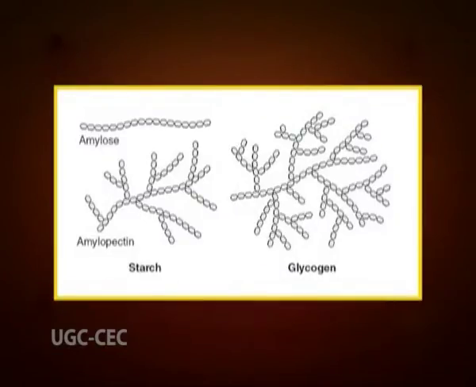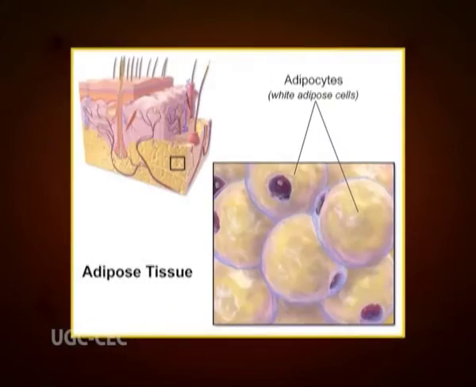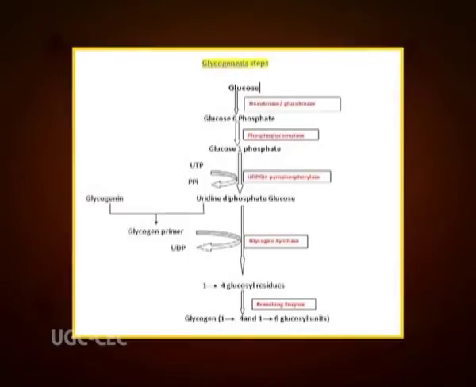They may act as food stores in plants in the form of starch or food stores in humans and other animals in the form of glycogen. Glycogen serves as a secondary long-term energy storage in animal and fungal cells, with the primary energy stores being held in adipose tissue. Glycogen is made primarily by the liver and the muscles, but can also be made by glycogenesis within the brain and stomach.